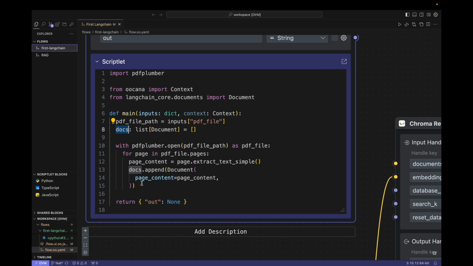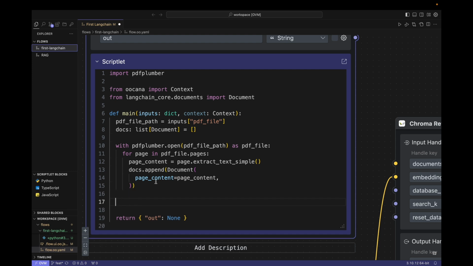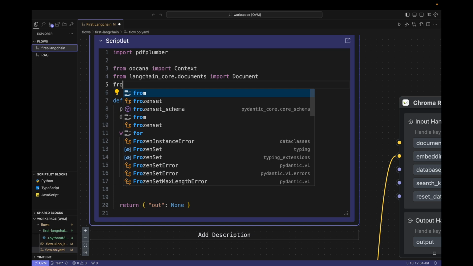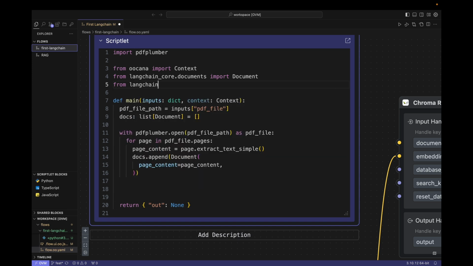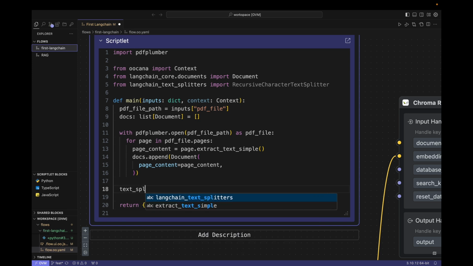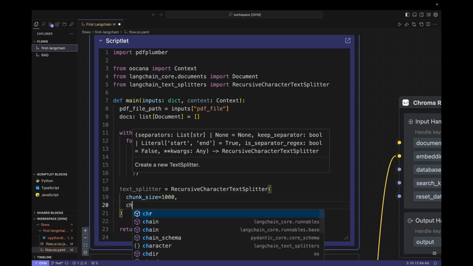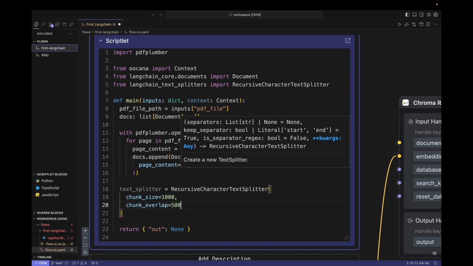After that, we need to split the document into smaller pieces. LangChain provides us with tools to split documents, which we can use directly. Define chunk size and chunk overlap here.